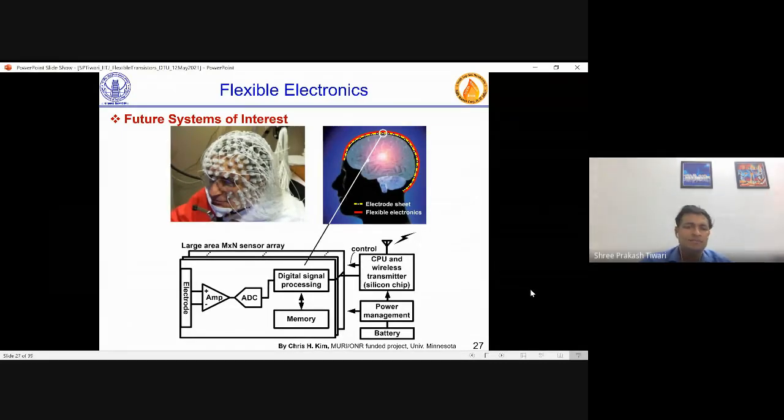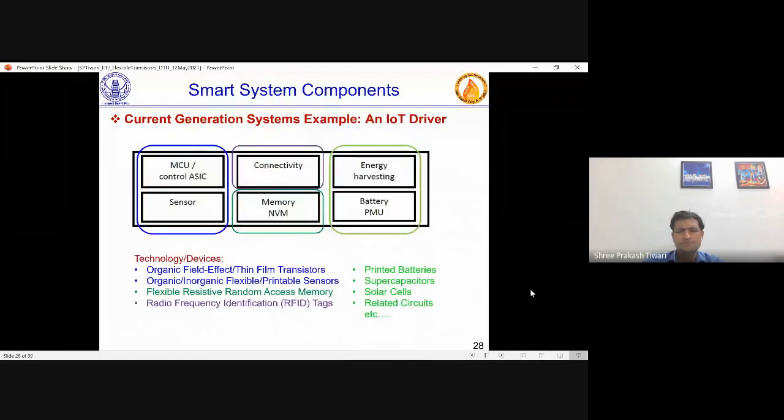And then you have some amplification, ADC, DSP, then memory. And then also some power battery should be there, power management should be there. And there can be some silicon component, which can have the CPU and wireless transmitter, and then a flexible electronic component, which is more like electrodes and sensing. Now, this whole thing looks very exciting, and it can solve so many things if these kinds of products come. So this is one of the future systems of interest.